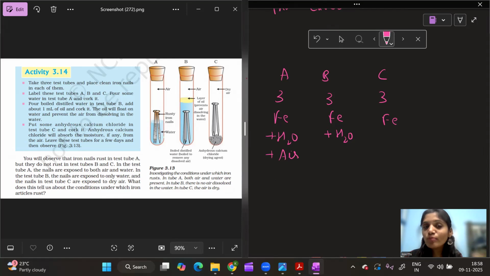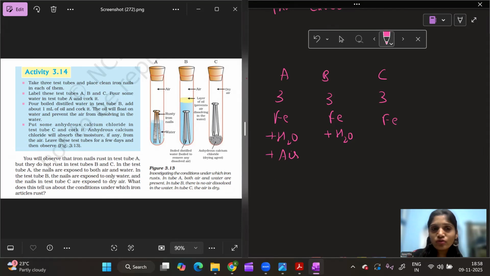Now what am I doing? I am using anhydrous calcium chloride, which is used as a drying agent. It takes all the moisture from the test tube, so I call it a drying agent. Do I have the presence of water here? No. Do I have the presence of moisture in the air here? No, there is no moisture.